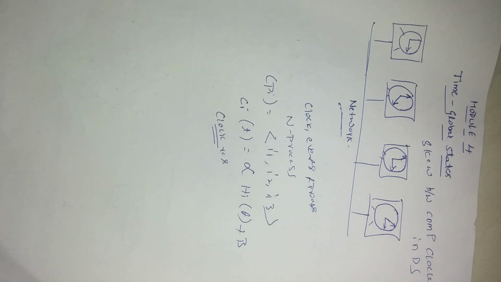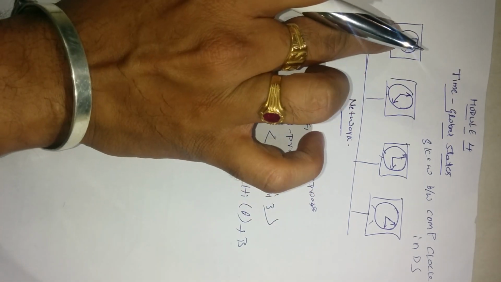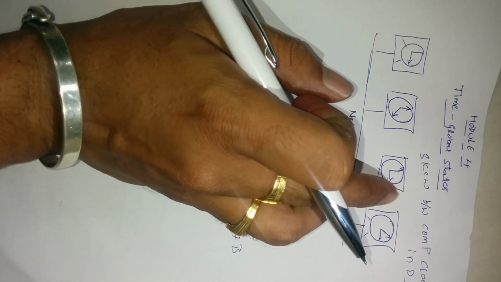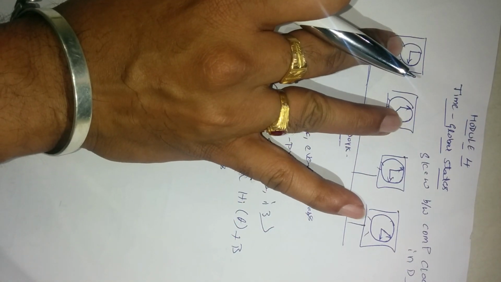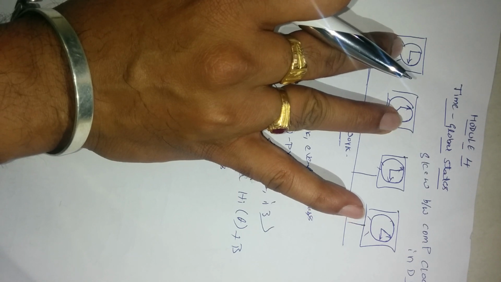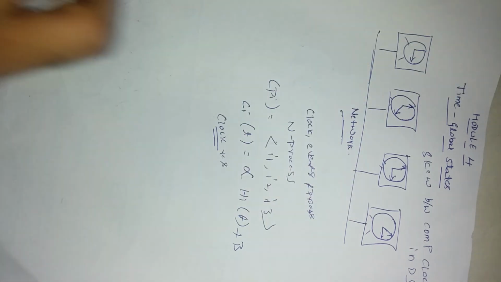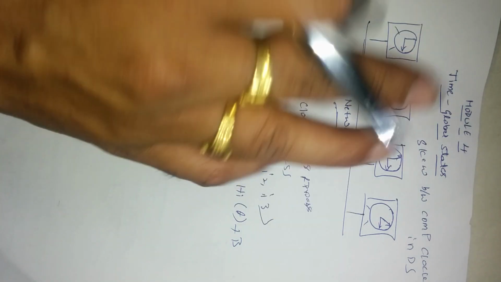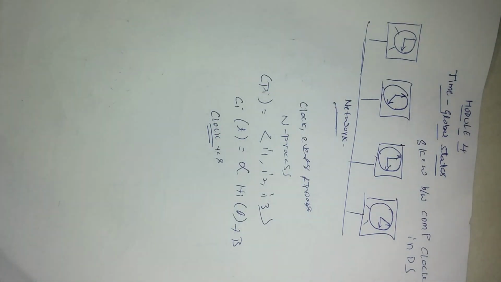Now, what is the meaning of clock skew? There are four clocks here. The difference between the times on two clocks is called clock skew. At any instant of time, we have the difference between these two clocks.